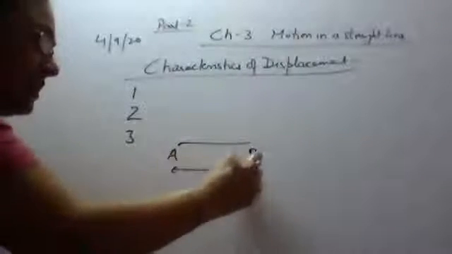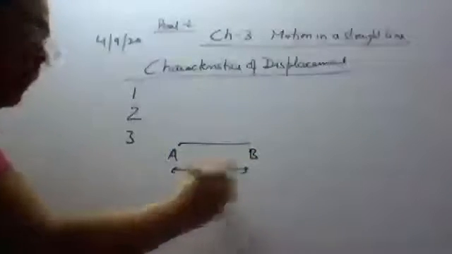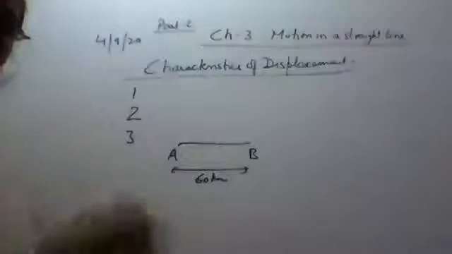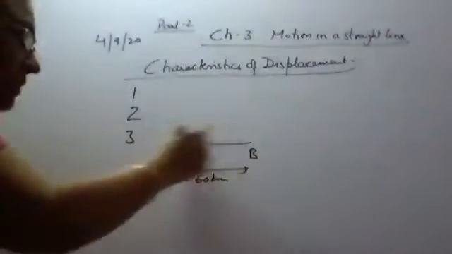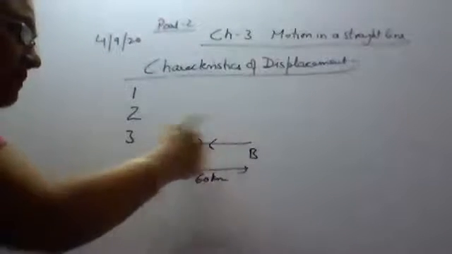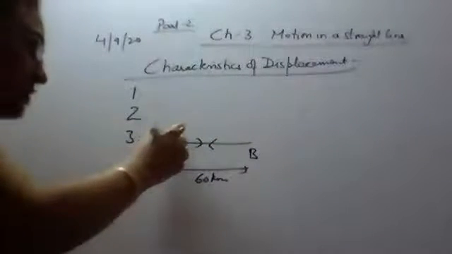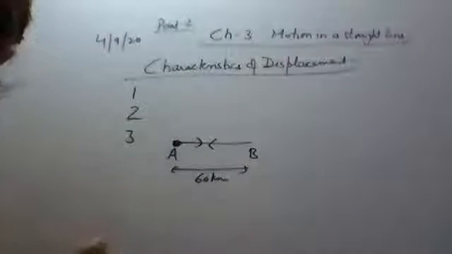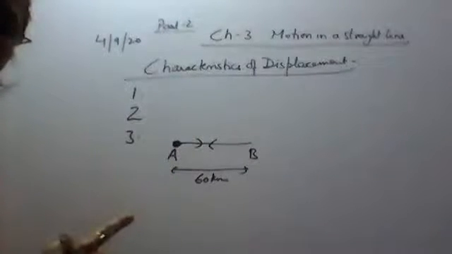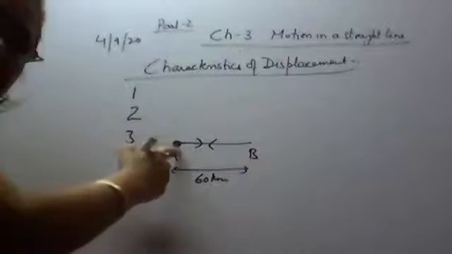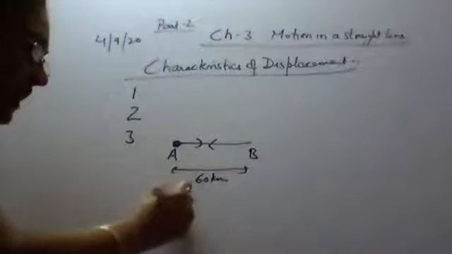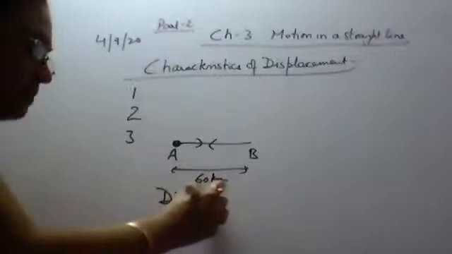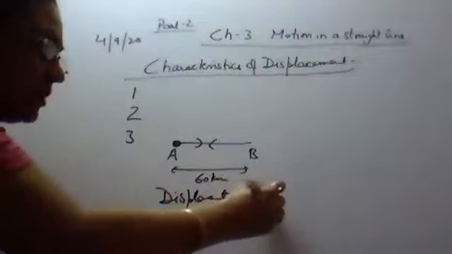Okay, let us consider a body travels from A to B and immediately it returns back from B to A. It travels from A to B and B to A. So the initial position is A, final position is also A. Initial as well as the final position, both are the same. So here in this case, the displacement is equal to 0.